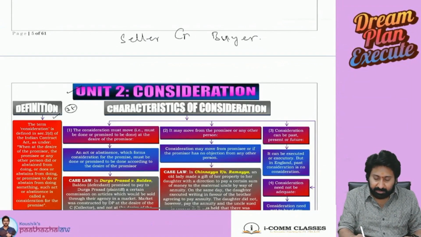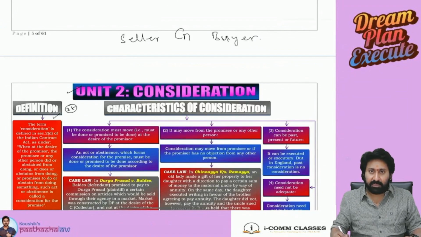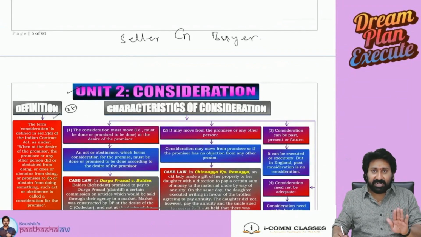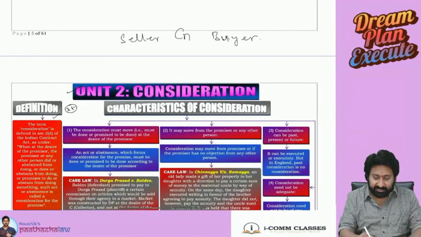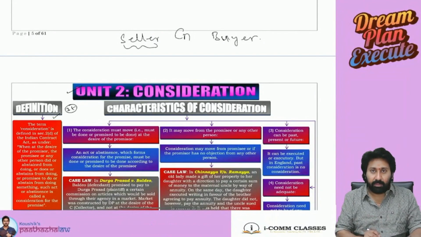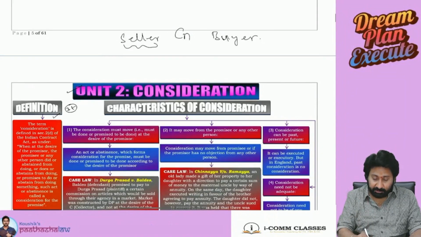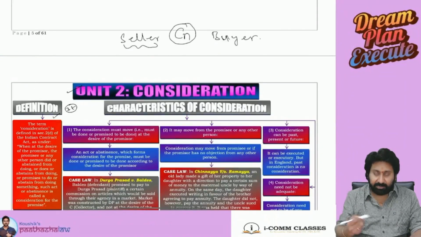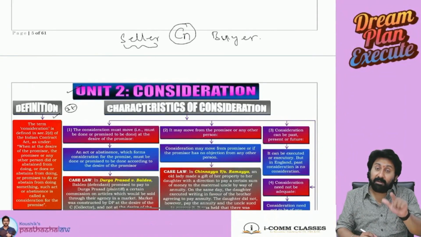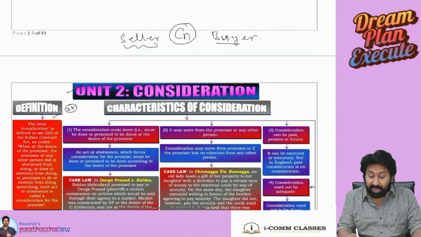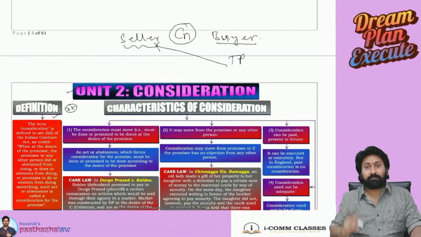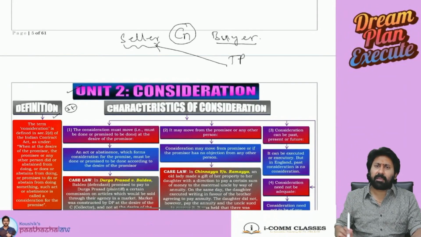There should be some consideration between both of them. Who will fix the consideration? Consideration will be fixed in this case by the seller. The first person who promises to sell, this fellow will fix a consideration. Payment will be made by whom? The buyer can make a payment, or even a third party can also make a payment. Why will a third party make a payment?